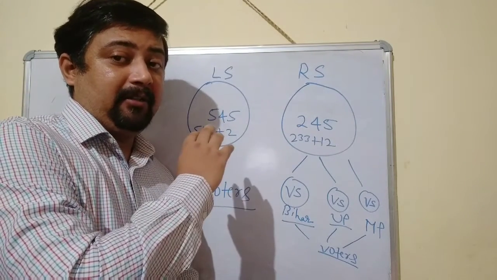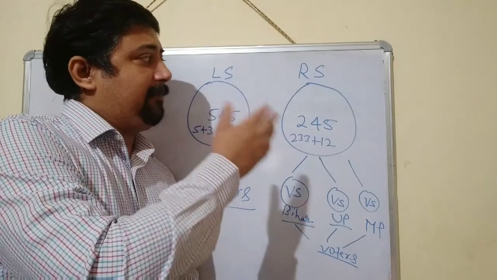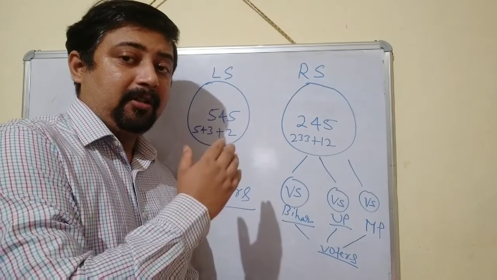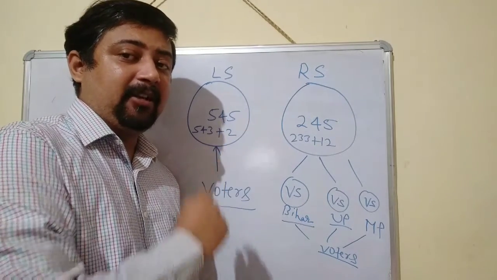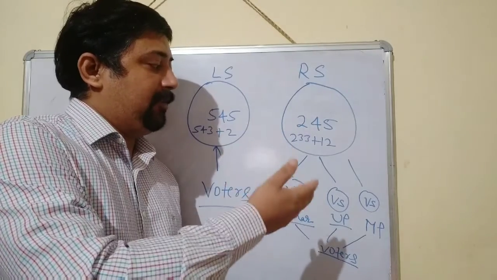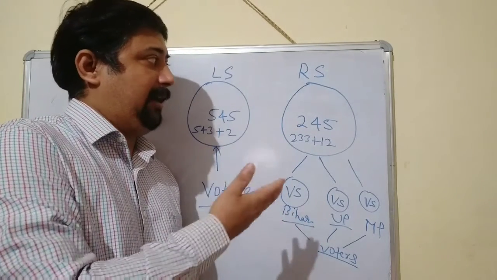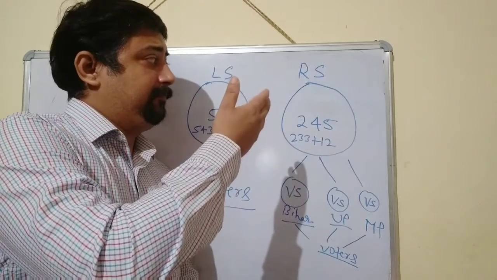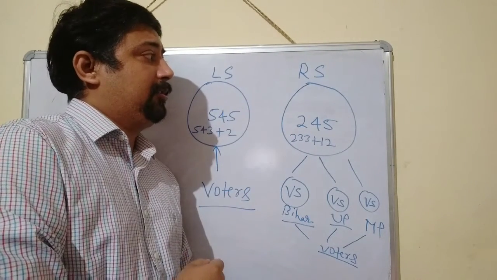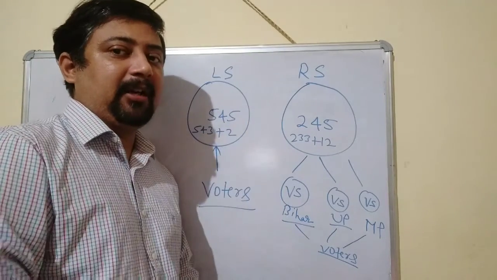Here one important point is that the chairman of Rajya Sabha is not a member of the Rajya Sabha, and the Vice President of India holds the position of chairperson of the Rajya Sabha. So this is unique about the Rajya Sabha.